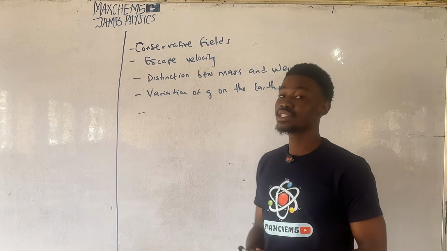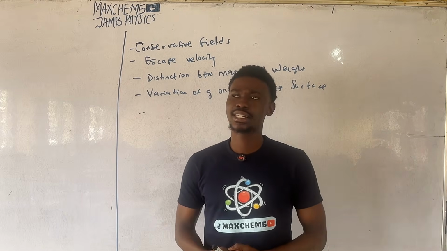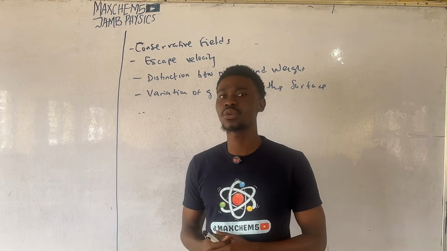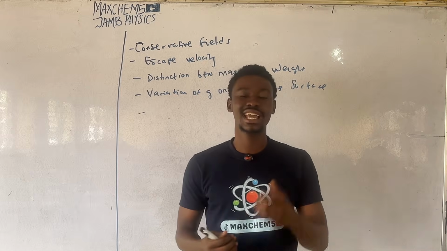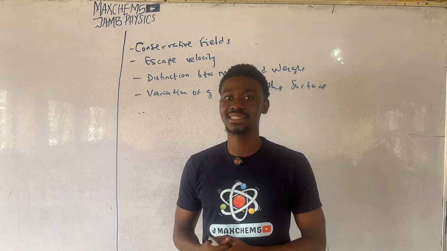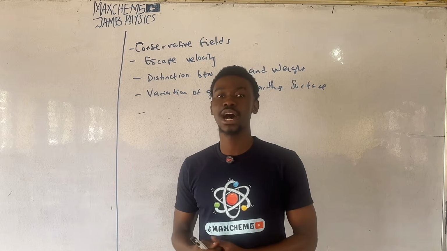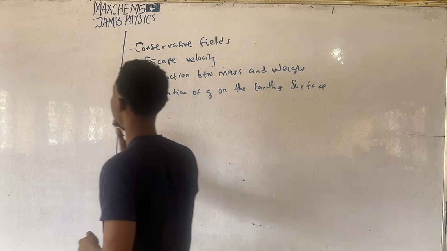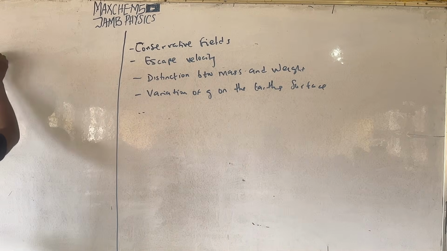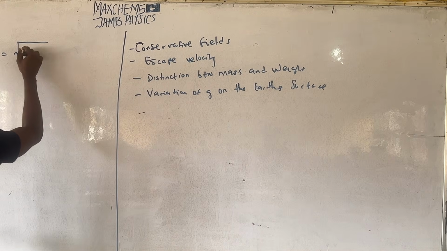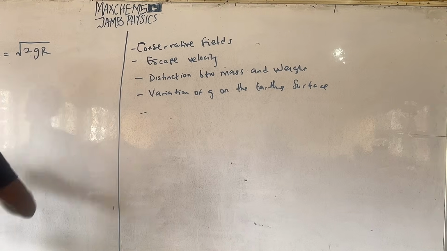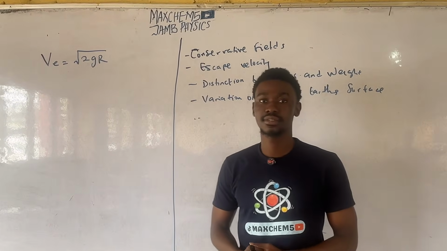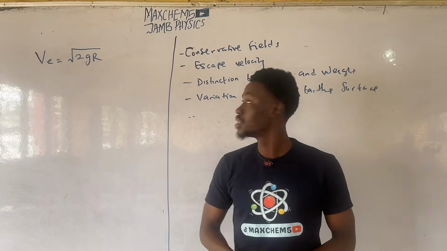Another important concept to discuss will be escape velocity. The escape velocity of a body or object is simply the minimum velocity required for the object to escape the Earth's gravitational pull or the Earth's atmosphere without falling back to the Earth. The escape velocity is given as this formula, used to calculate the escape velocity of an object, oftentimes a spacecraft.